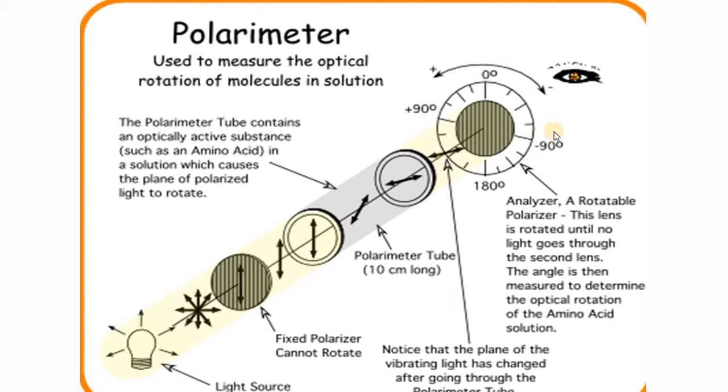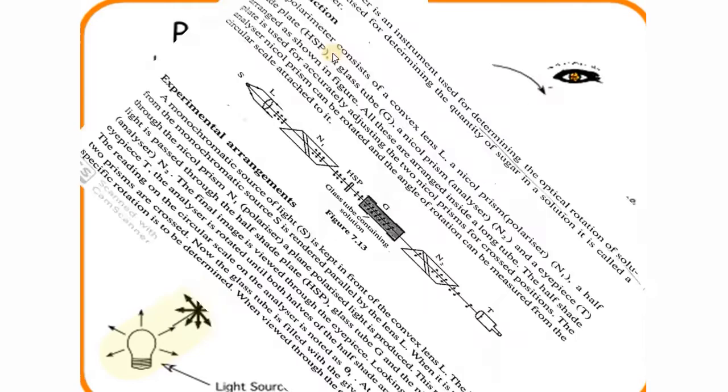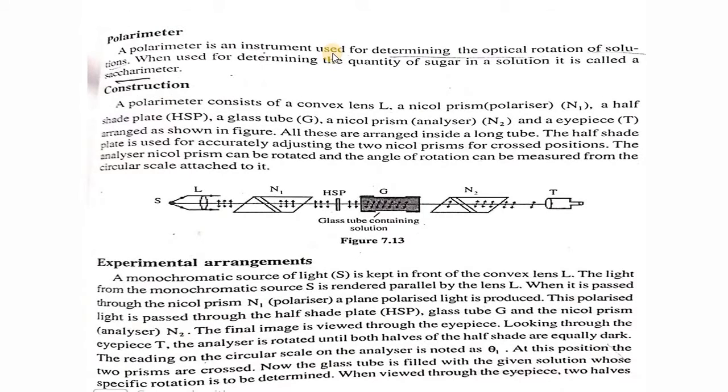So you'll get two angles from here. The first one, suppose it is 90 degrees, the second one is 95 degrees. You'll get a change theta. So theta is the angle through which the optically active material has rotated the plane of vibration of the incident plane polarized light. This is what the basic principle of the polarimeter says. But it is not actually what's happening when we go to an instrumental level, and you will discuss the instrument in detail. I've given the same picture of what you have to study in your text.